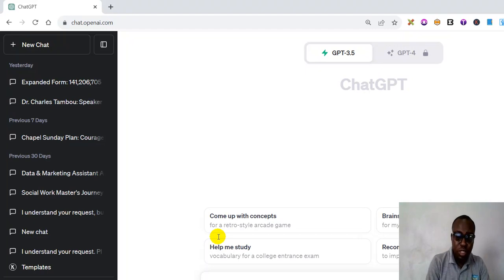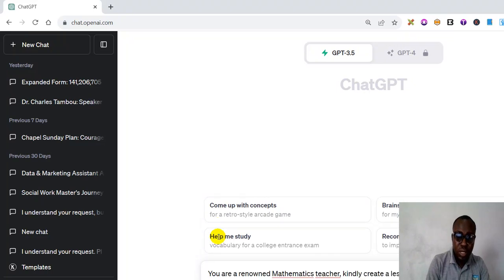Also include questions, homework, and questions and assignments that students will participate in.